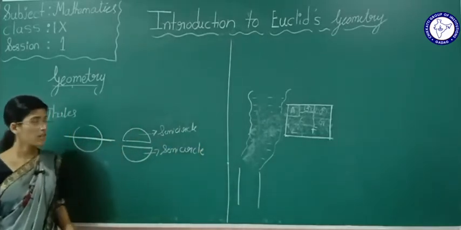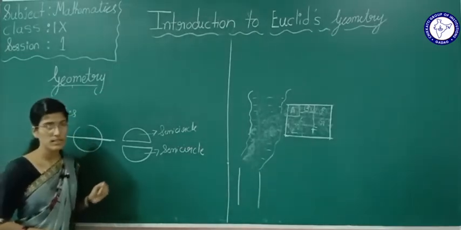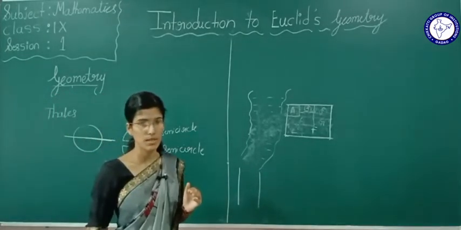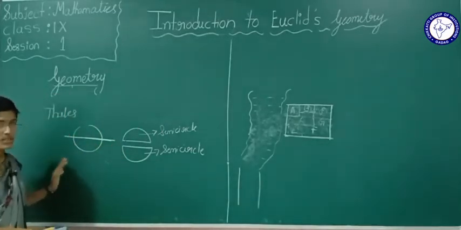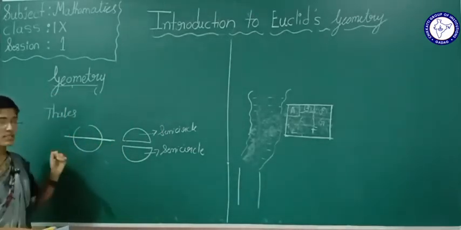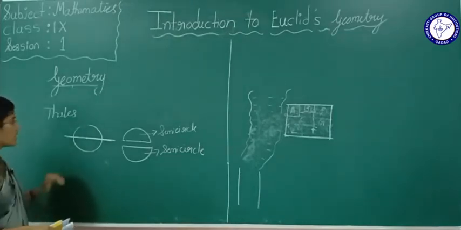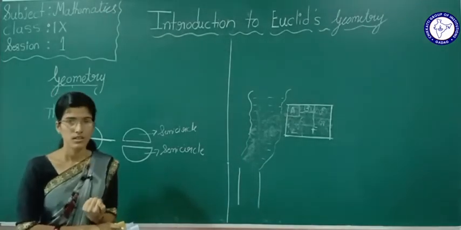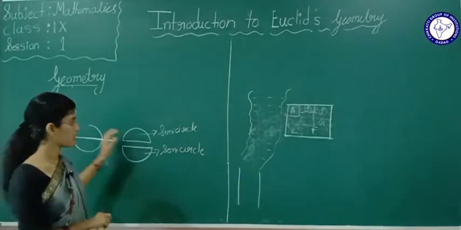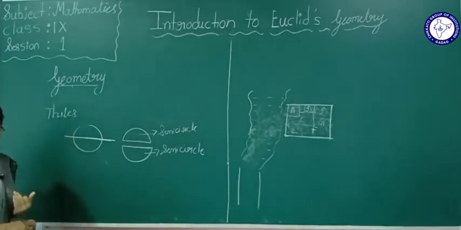Semicircle. See, this credit will go to Thales only. He was the Greek mathematician. He gave the proof for this: a circle is bisected by its diameter only. And one of the pupils of Thales was Pythagoras.